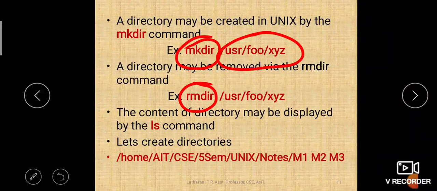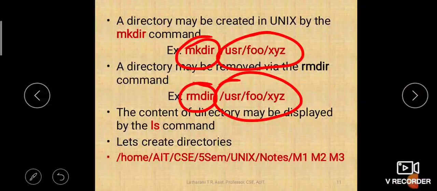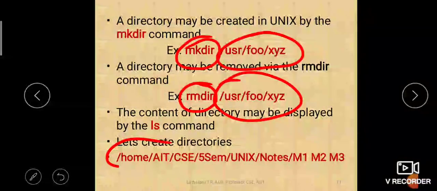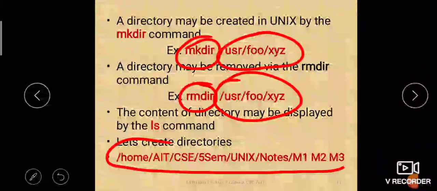Okay, to remove a file, please remember, you use just rm, remove. But for removing a directory you will use rmdir, remove directory. You should give the name of the directory which needs to be removed. Okay, so that is how rmdir is used. And in the previous class we were studying how to create the directories of this path, right?